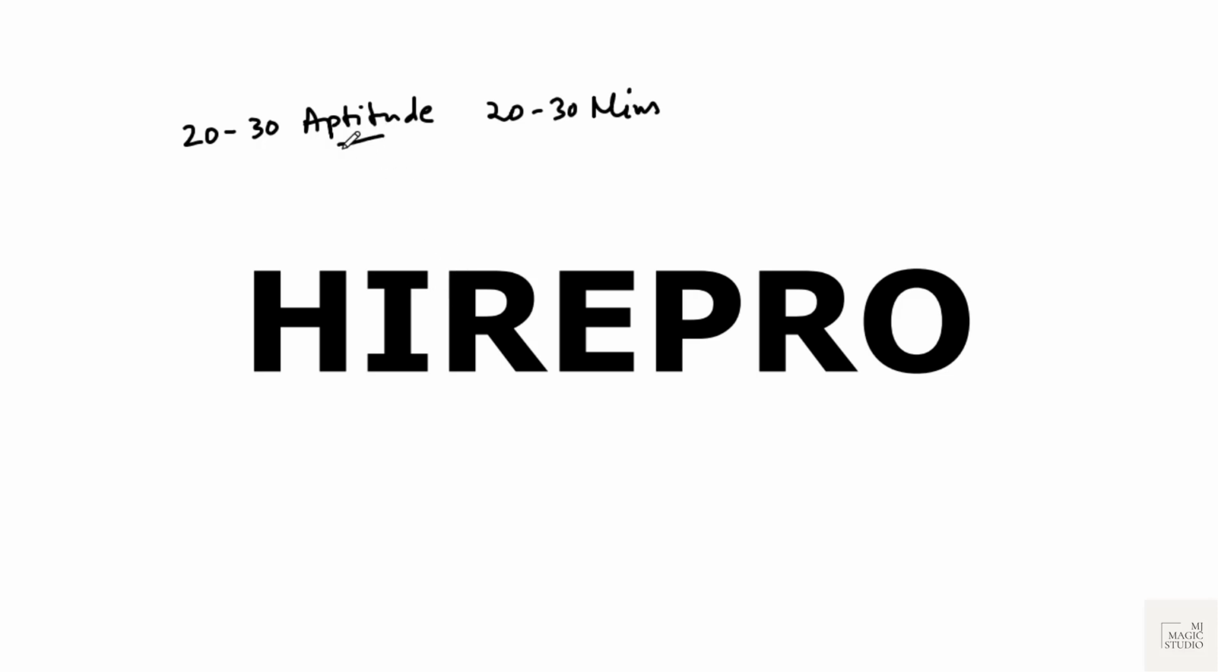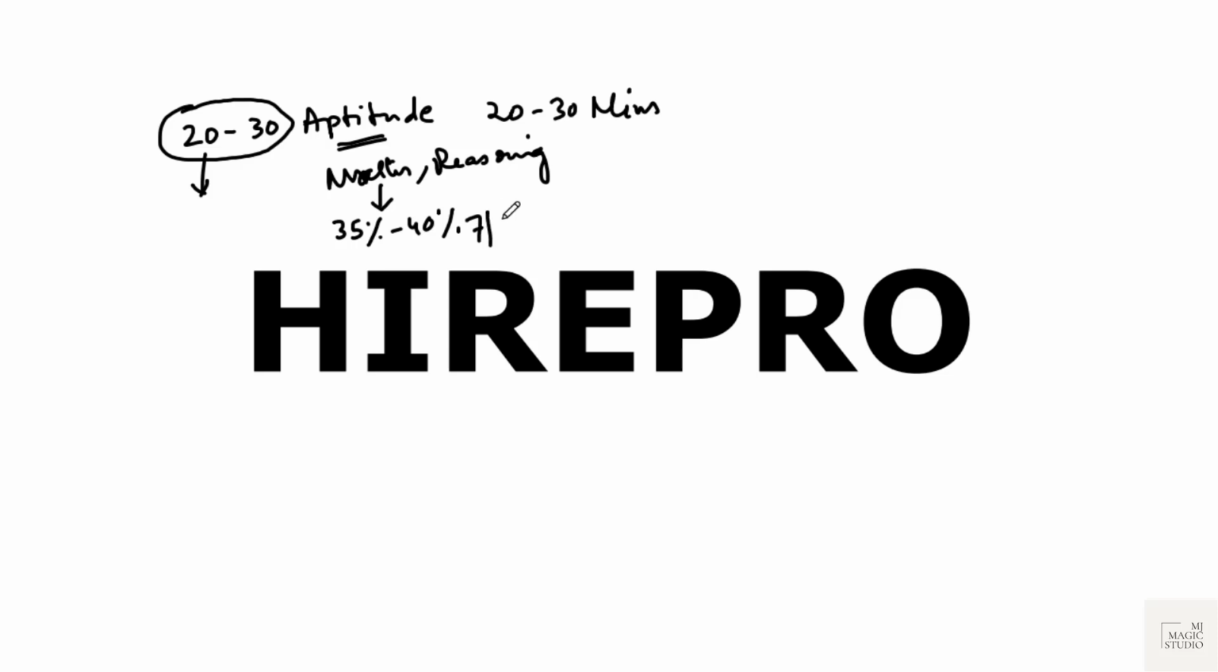As far as this bifurcation is concerned, this aptitude section which I am going to deal with in this series is with maths and reasoning. As far as numerical ability, or what they might call Quant math ability, is concerned, 35 to 40% questions, maybe like if it is out of 20, 7 to 8 questions would be from Quants.